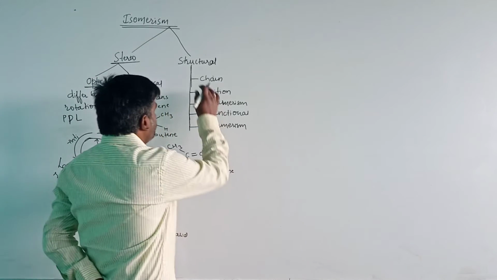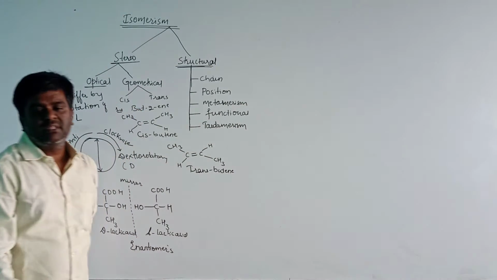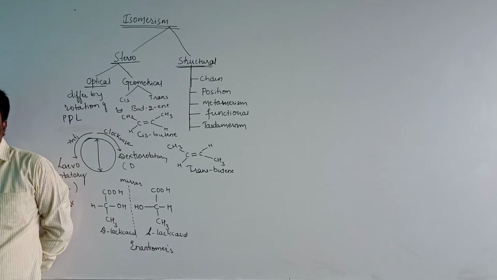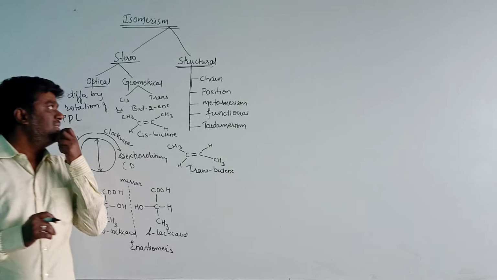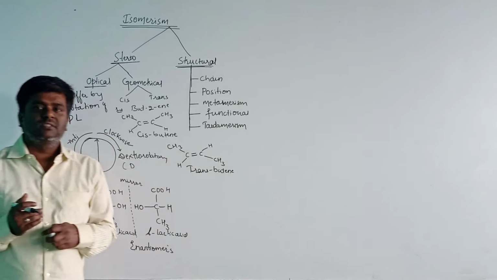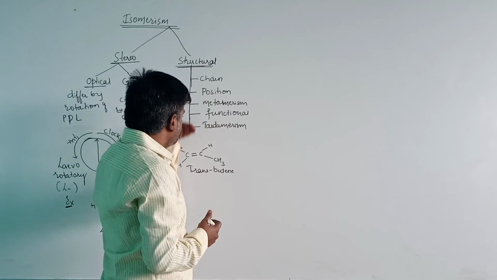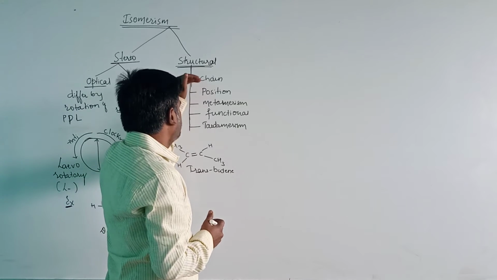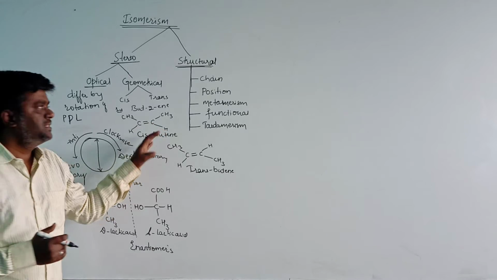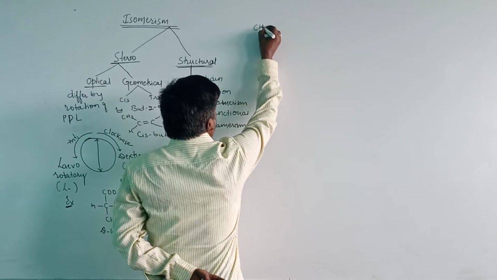Then let us take structural isomerism. The compounds having the same molecular formula but differing in their structures are known as structural isomers, and that process is known as structural isomerism. These are classified into 5 groups: chain, position, metamerism, functional isomerism, and tautomerism. Let us see them one by one. First, consider chain isomerism.